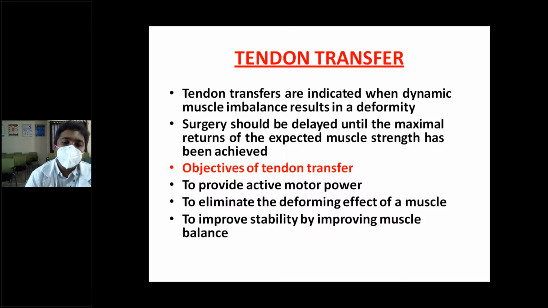In a tendon transfer, usually the power of the tendon that you are transferring decreases by 1 when you transfer it. So if you have a 5/5 tendon that you are transferring to a weakened muscle, then the power of the donor muscle decreases by 1. So it will become 4.